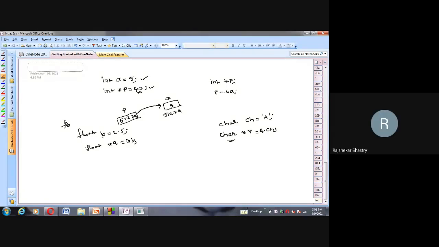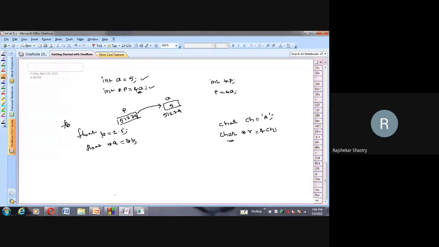Very good. Who asked this question? Chitra. Okay. Now tell me the reason behind it. When you have decided to store the address of a float variable, the pointer should be of float type. If you have decided to store the address of a character variable, then we have to take a character pointer, and for an integer, the pointer should also be of integer type. The address of whichever variable you are storing, the pointer should be declared of the same type.